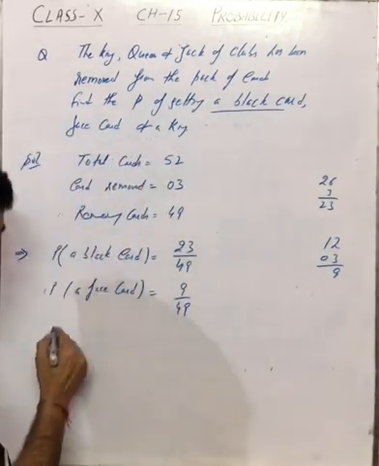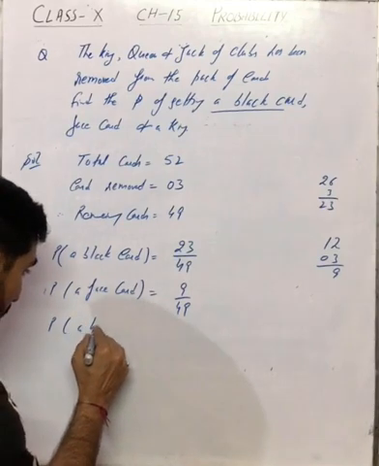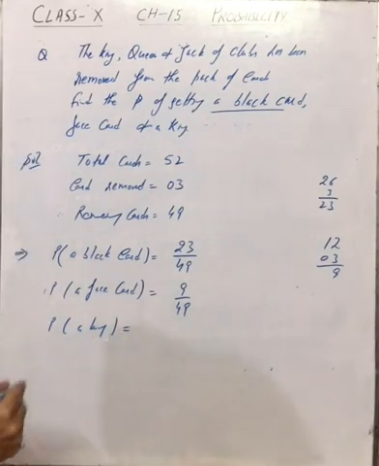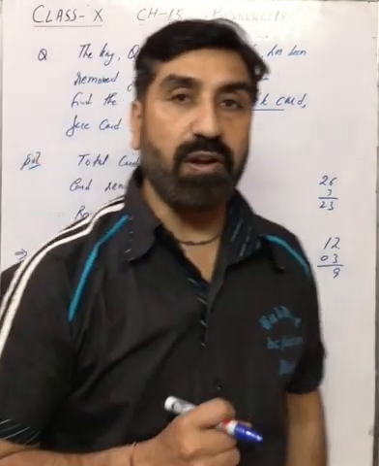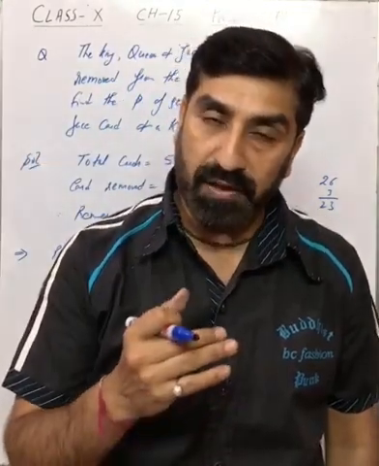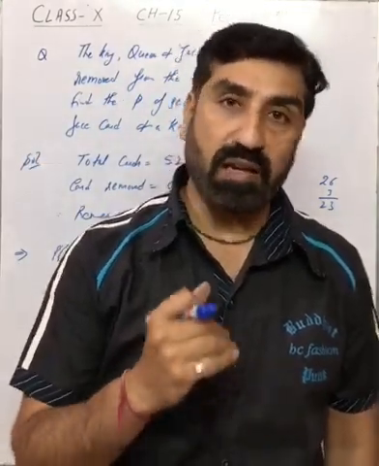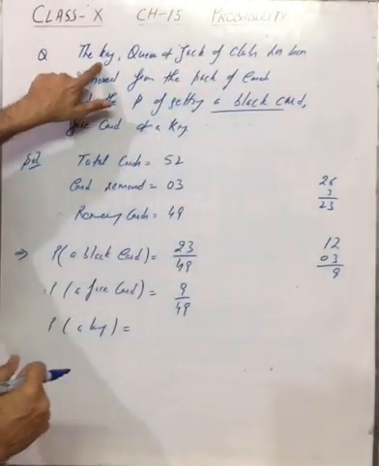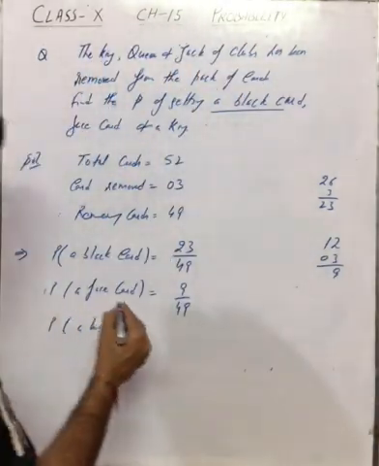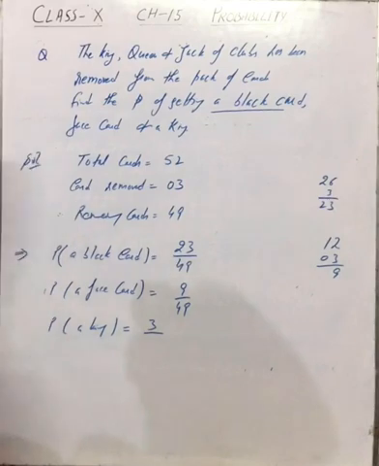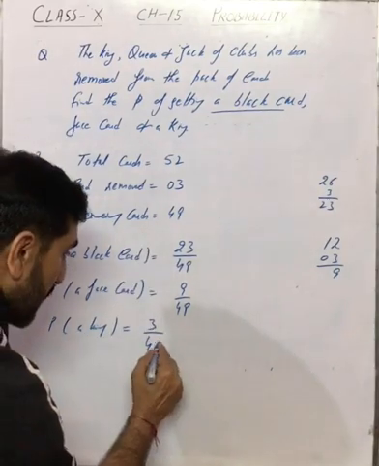And then is a king. Probability of drawing a king. You think what is the actual probability of drawing a king? It is 4 by 52, क्योंकि 4 king होते हैं. Now being one card king has been removed, that means remaining kings are 3 and remaining cards are 49.